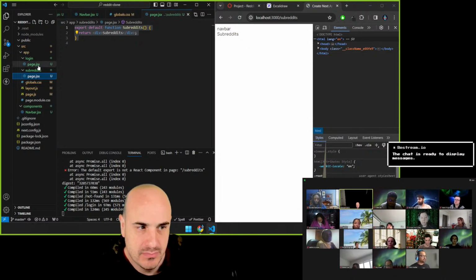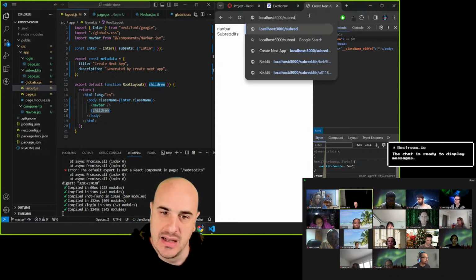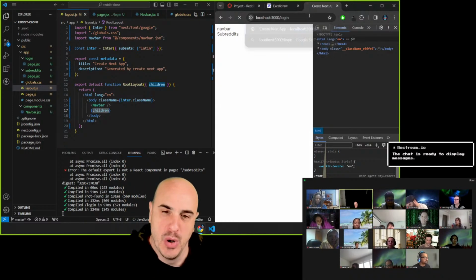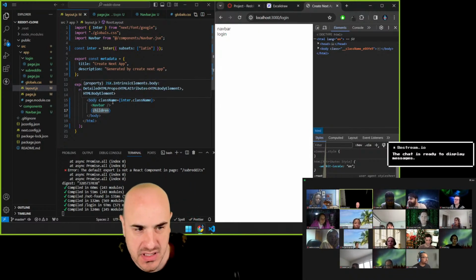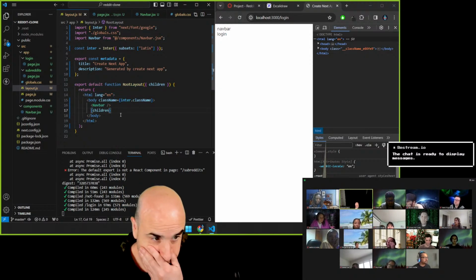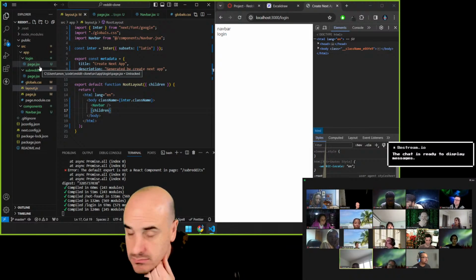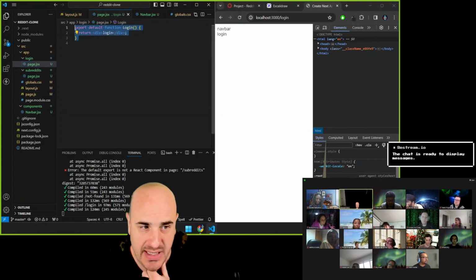But if the path is /login, then which component is the child now for this layout? The login page. Yeah, this component here now is the child. Yep.